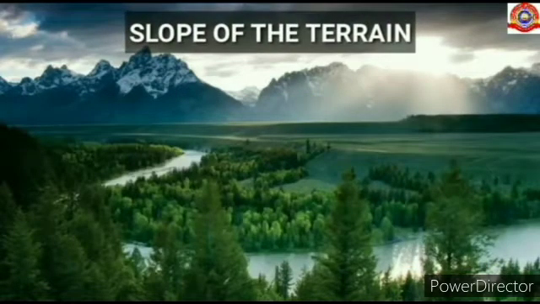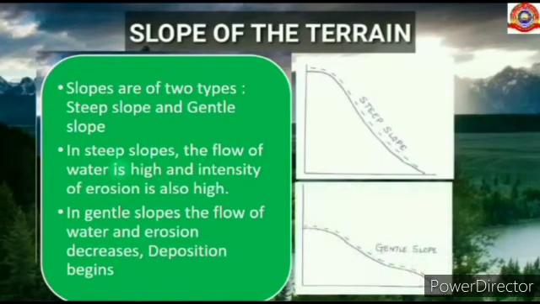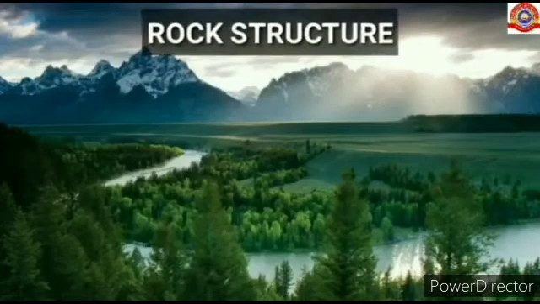Next one, slope of the terrain. Slopes are of two types, steep slope and gentle slope. In steep slopes, the flow of water is high and the intensity of erosion is also high. In gentle slopes, the flow of water and erosion decrease, and deposition begins.